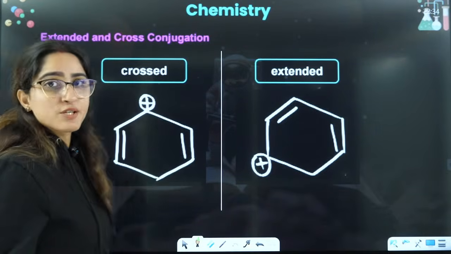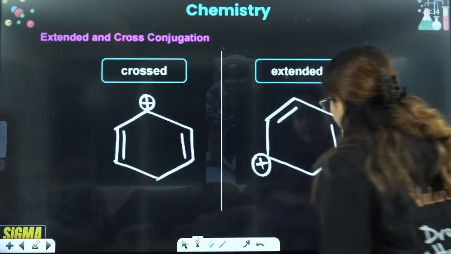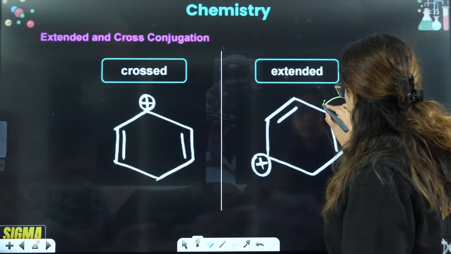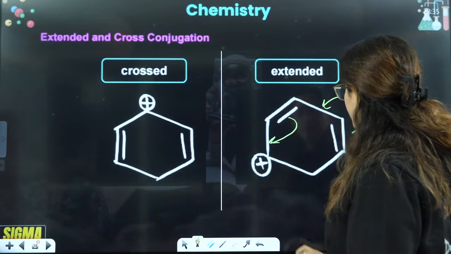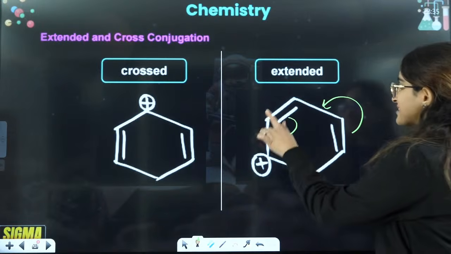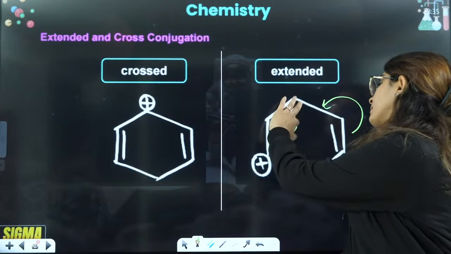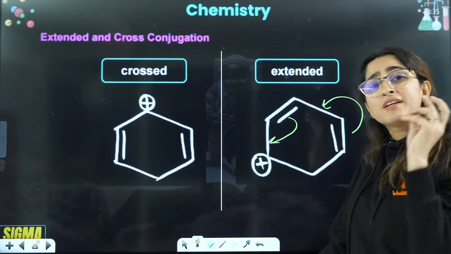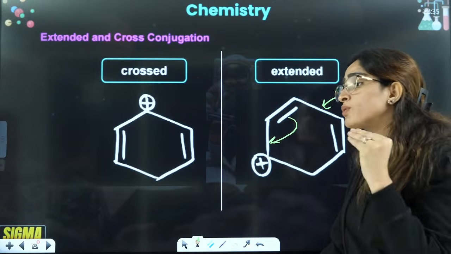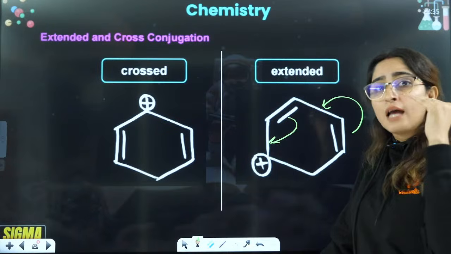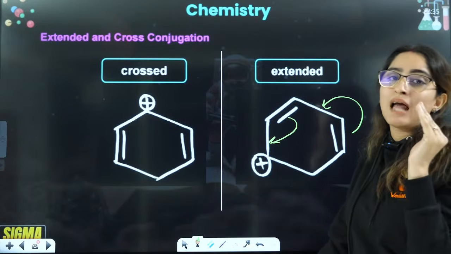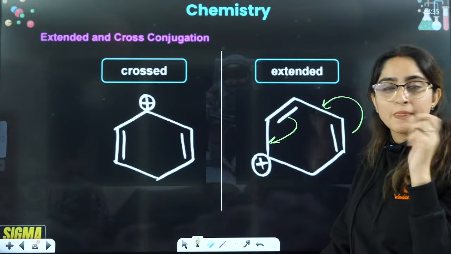But in this case, this can show resonance like this, this double bond will shift here, then this will shift here, right? So it is an extended resonance. Double bond, then double bond, single bond, positive. It is showing a mixture of two resonances in an extended form, that is extended resonance, right?